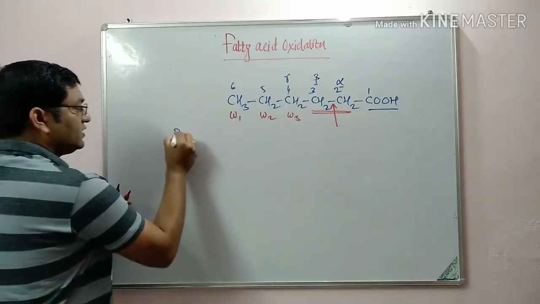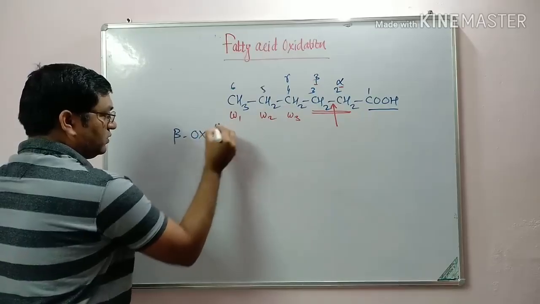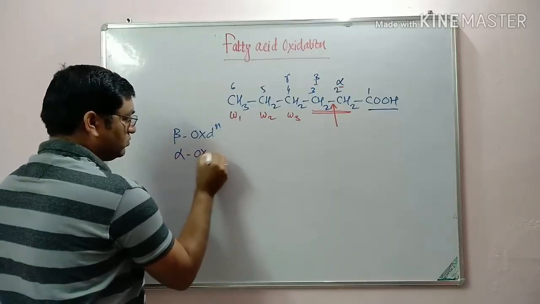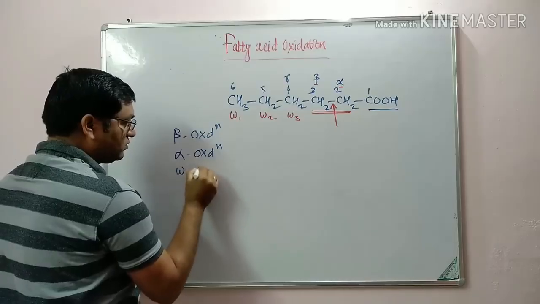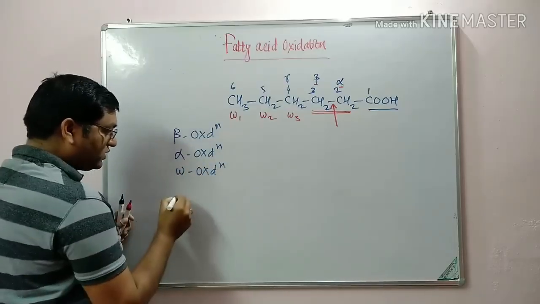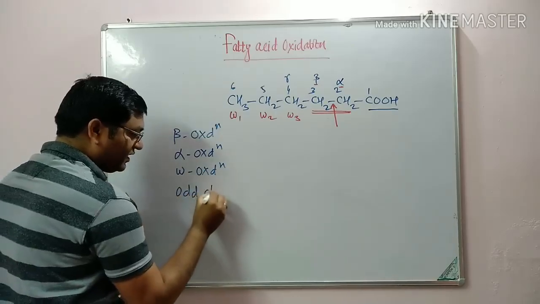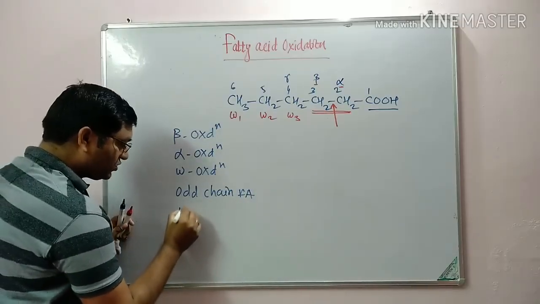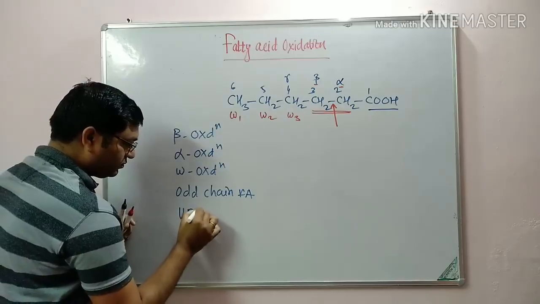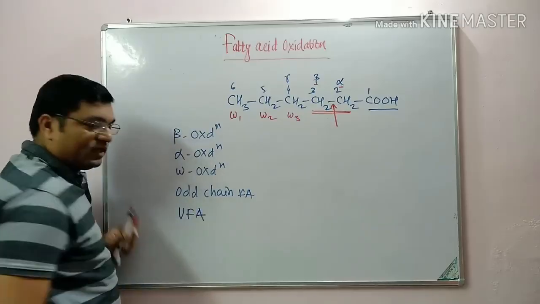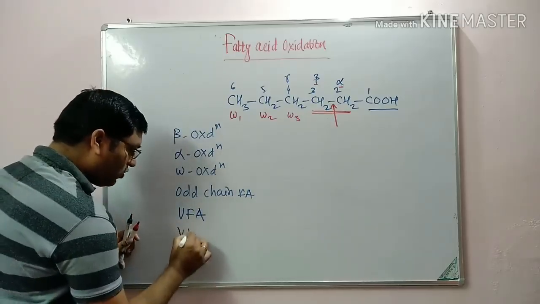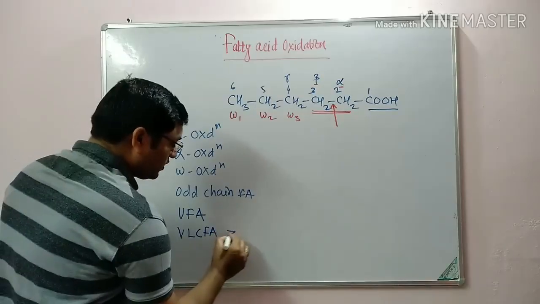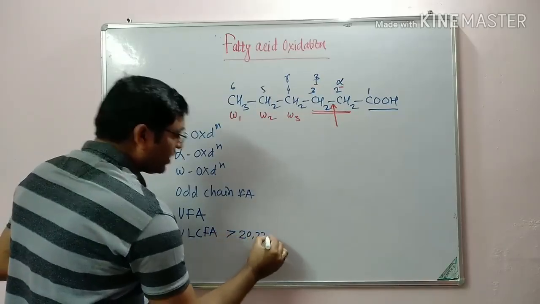Then the less common pathways are alpha oxidation, then omega oxidation, then oxidation of odd chain fatty acids, then oxidation of unsaturated fatty acids, and oxidation of very long chain fatty acids, meaning fatty acids which contain more than 20 or more than 22 carbons.